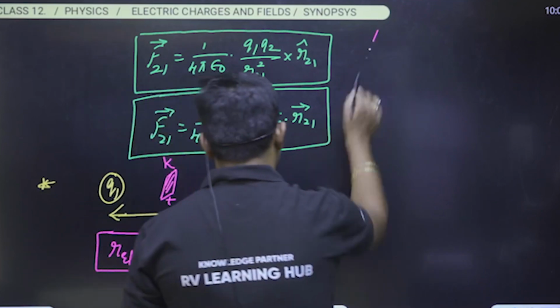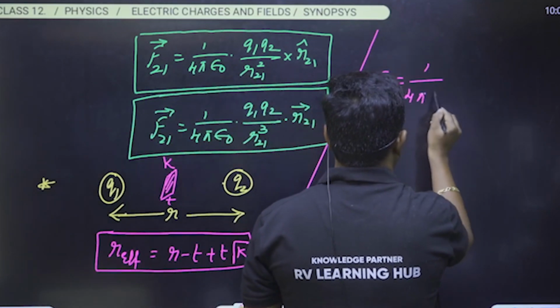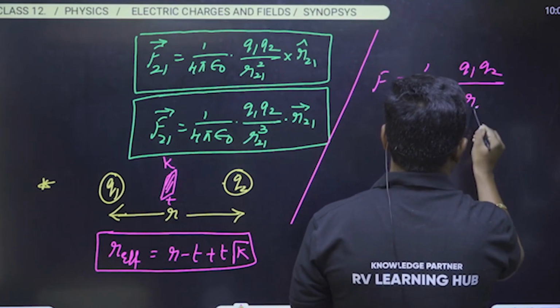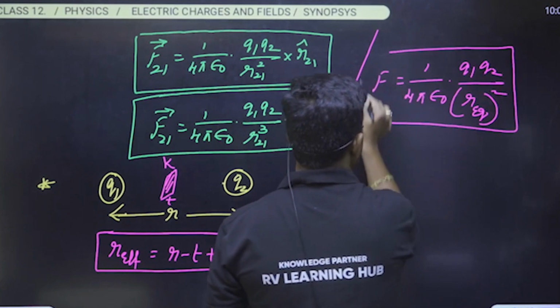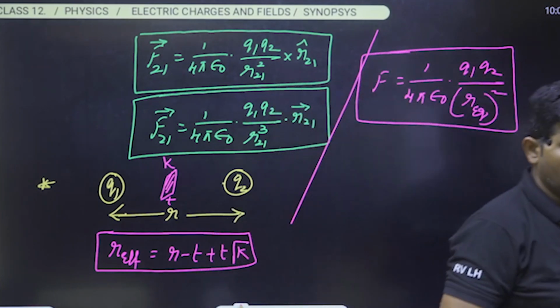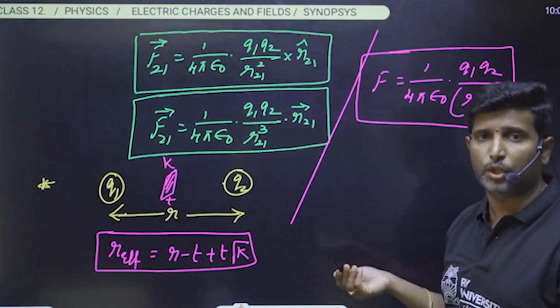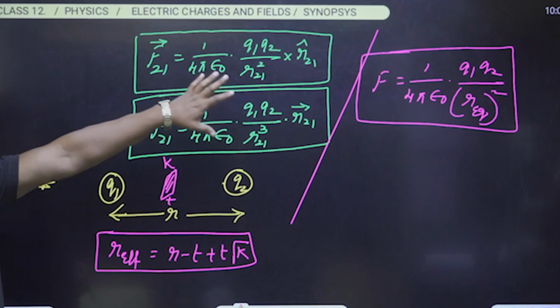Therefore the force between them becomes 1 by 4 pi epsilon naught into q1 q2 divided by r equivalent square. So this is how we can write the Coulomb force between the two charges. I hope you understood this point here.